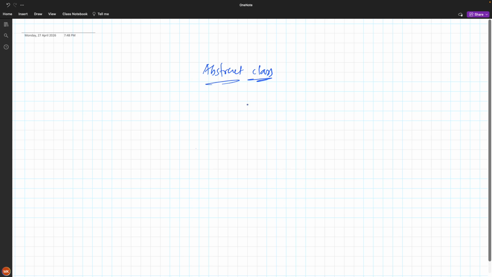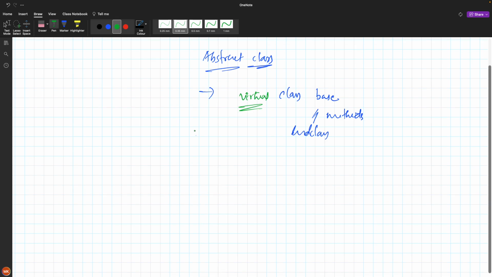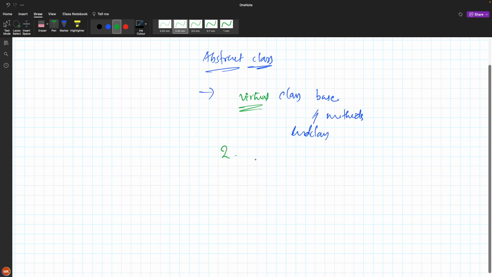It is a special type of class which will have a virtual keyword while declaring the class, and this class cannot be instantiated, and the object of the abstract class cannot be created. Let's say here we have the base class, and it has some methods. The class should start with the virtual keyword. This is the first point, and the second point is that it cannot be instantiated.